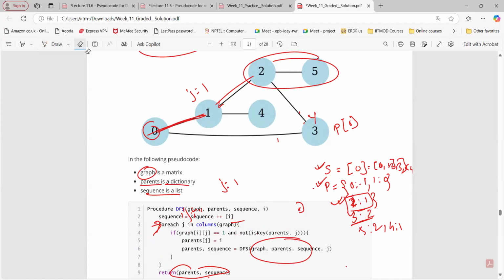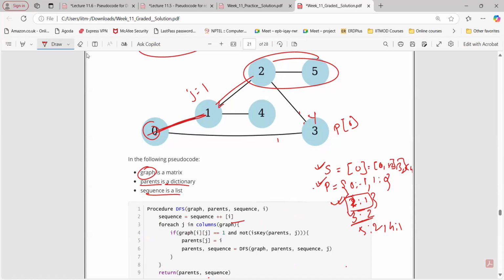Sir, the basic assumption under this solution is that you can go from 0 to 1 or 0 to 3 or 1 to 4 or 1 to 2. But then the first condition that they have said is P0 is minus 1. So what I'm not understanding is, see, it has to be 1. No, if you see what this P is storing, this is a child, and this child doesn't have any parent. This is what we are getting here for 1, 0. So 1 is a child, 0 is the parent. Same here, you can see 5 is the child, 2 is the parent, right?